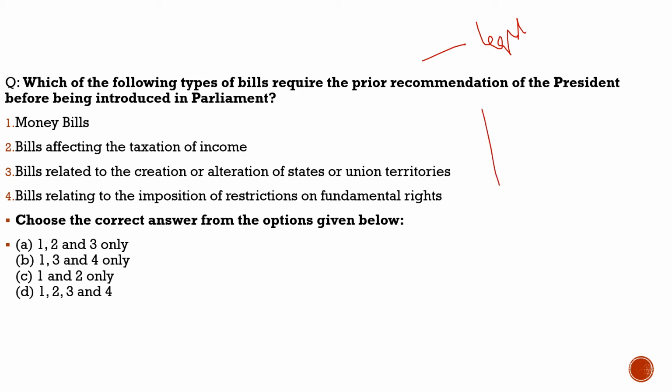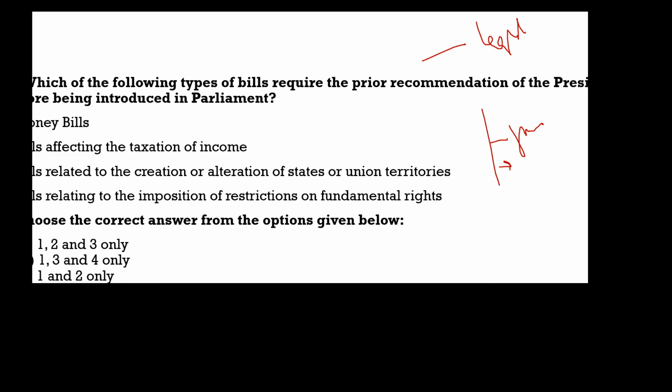If there is a bill related to the formation of a new state, or alteration of areas, boundaries or names of existing states, then the president's prior recommendation is needed. If you want to alter the area, the boundaries or the name of an existing state, or form a new state by merging two states, you would need the